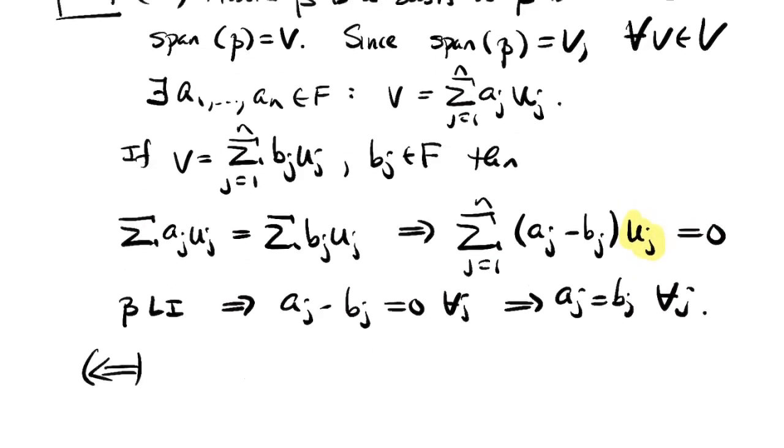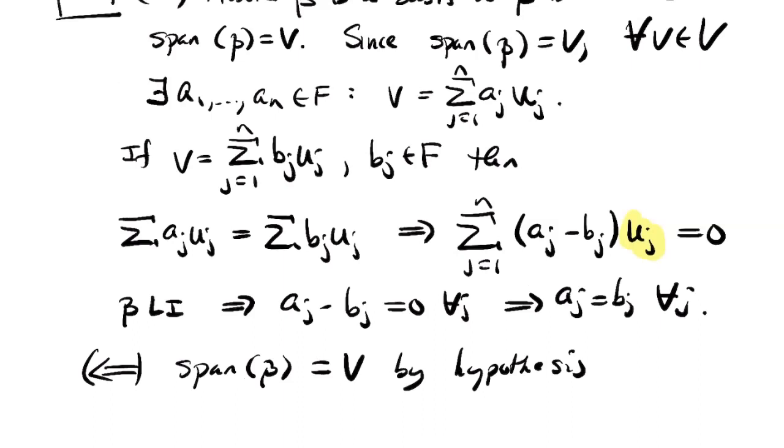It'll even go slicker. If every element can be written uniquely as a linear combination, then the span of beta is V by hypothesis, right? Because we're saying every vector can be written uniquely as a linear combination of elements in beta. Well, you can even forget about the uniqueness part. Just the fact that you can do it means they span V. So why would they be linearly independent? Let's suppose